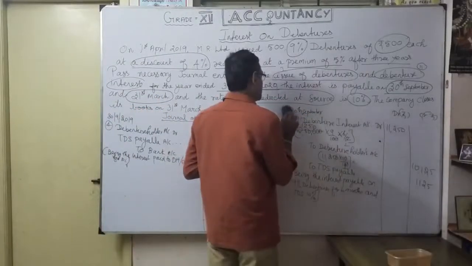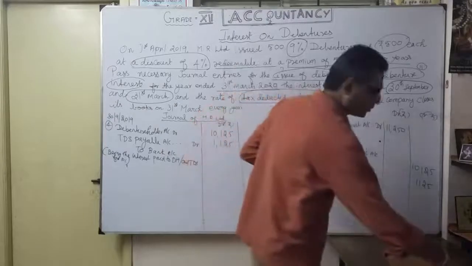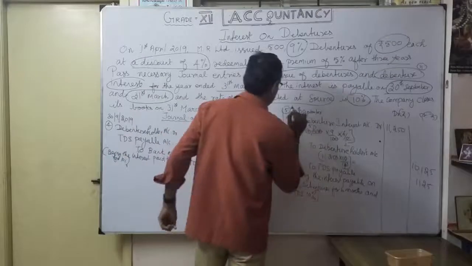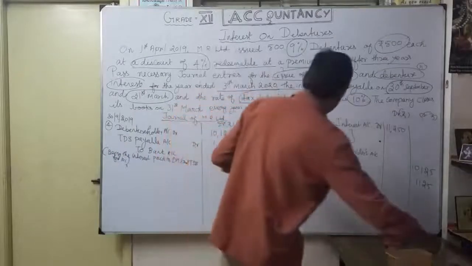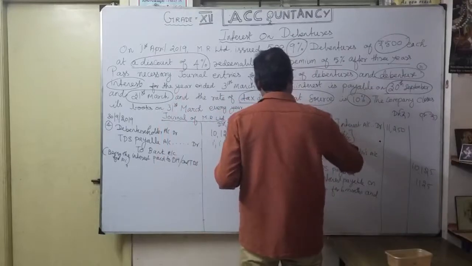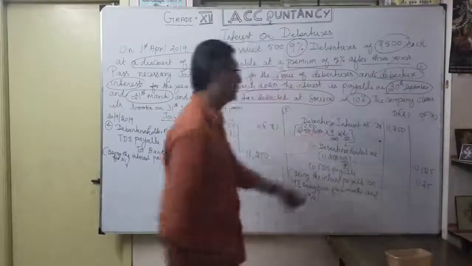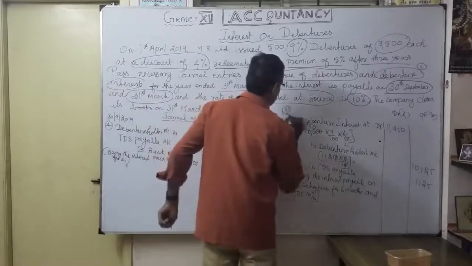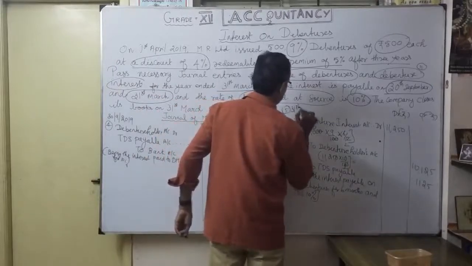So I will change the running number here, so it's better for you also. So the 5th entry. What is the date? Exactly 31st March. Here, just change the date. Everything remaining is the same, isn't it? Nothing changed. So only the 5th entry, just change the date to 31st March